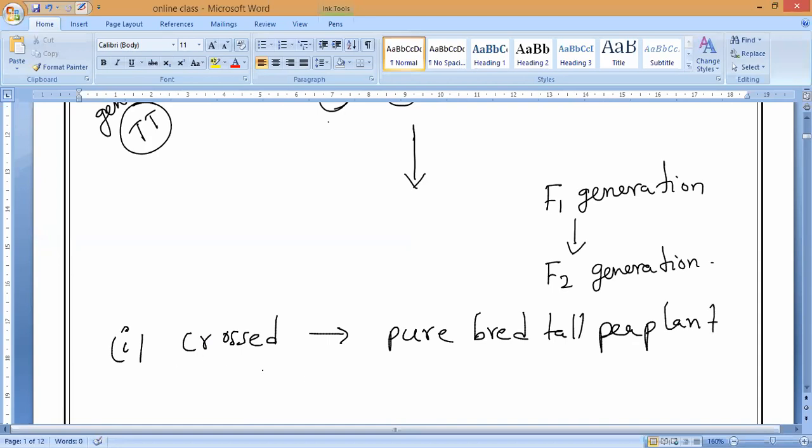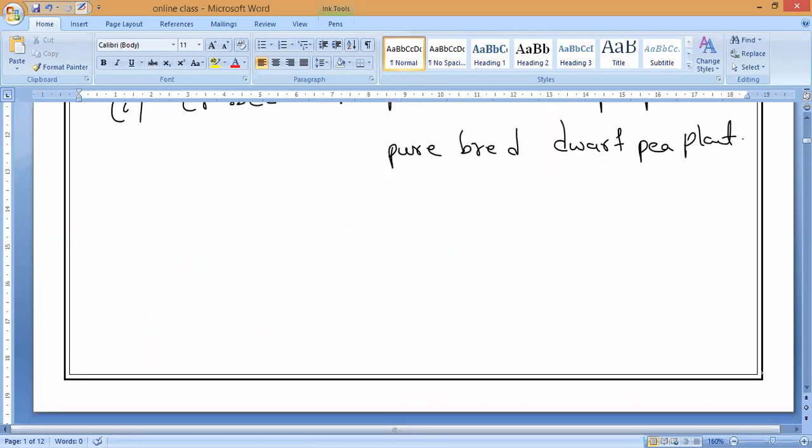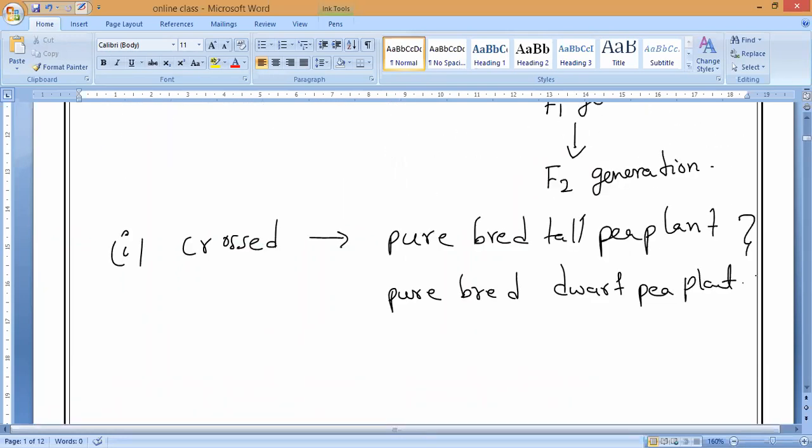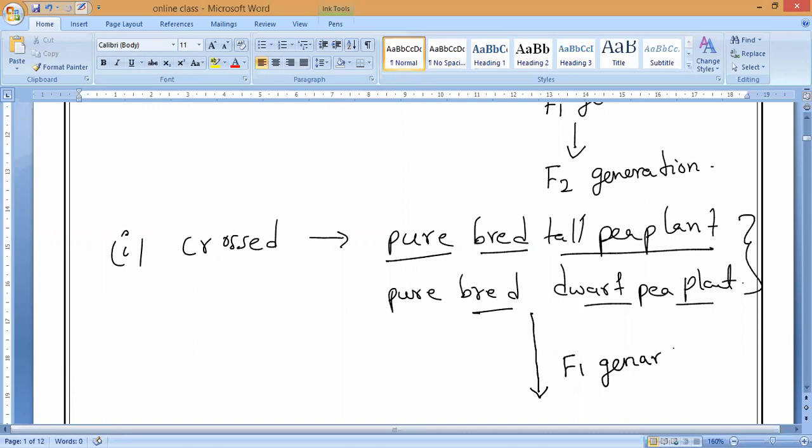Crossed means pollination. He crossed a pure breed tall pea plant with a pure breed dwarf pea plant, and found the resultant. What was the result? It will be surprising. When he crossed the purebred tall pea plant and the purebred dwarf pea plant, all the progeny, the F1 generation, were completely tall plants.